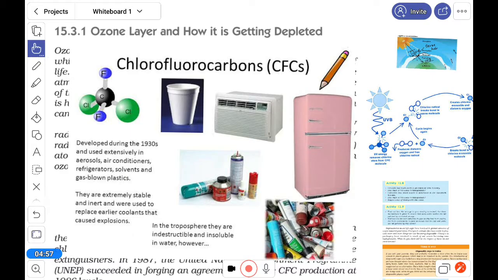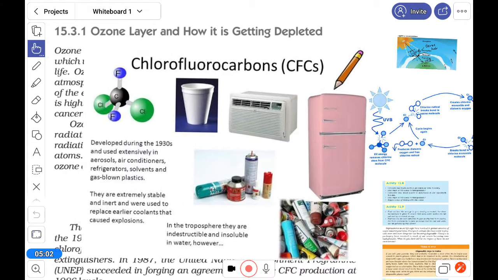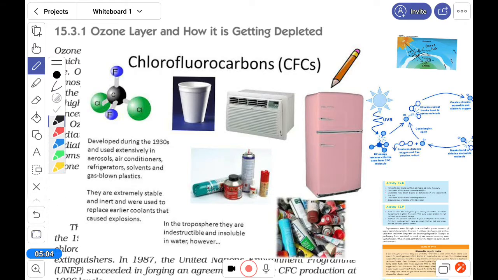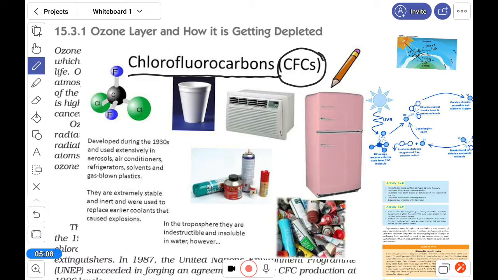We are using chlorofluorocarbon, CFC, in different devices like AC, fridge, some aerosol products, perfumes, thermocol cups, and many others.